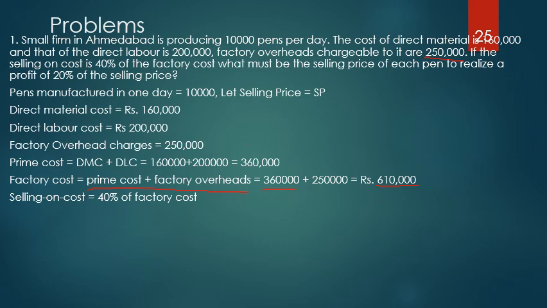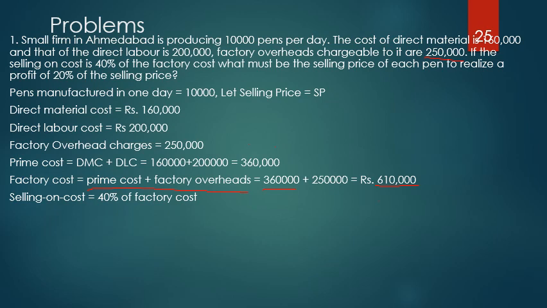How much is it given? It is given as 40% of the factory cost. It is not given directly as a figure like the factory overheads, which was 2,50,000. It is given as 40% of the factory cost. So unless my factory cost is correct, selling on cost cannot be correct.